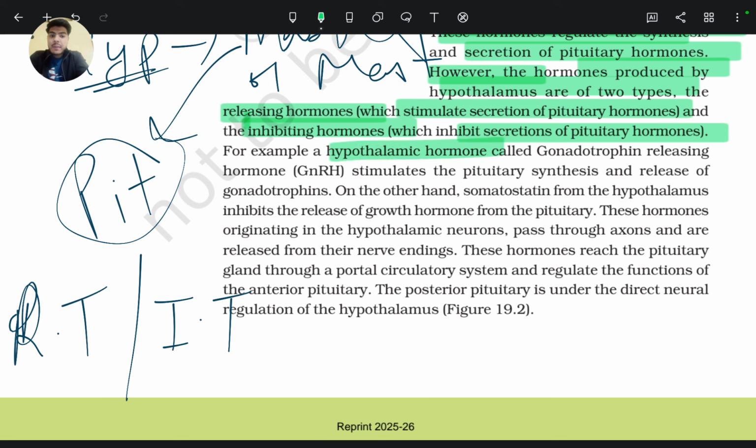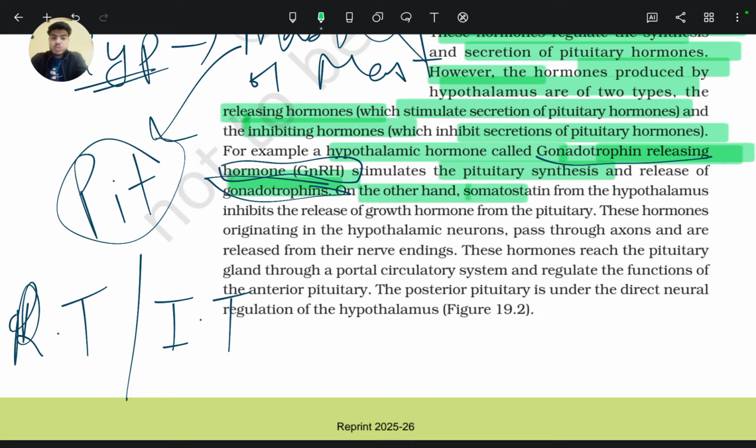For example, a hypothalamic hormone called gonadotropin releasing hormone, that is GnRH, stimulates the pituitary synthesis and release of gonadotropins. Gonadotropin is a hormone of the pituitary gland, and it is only released when gonadotropin releasing hormone from the hypothalamus is released. So GnRH stimulates the pituitary for synthesis of gonadotropins.